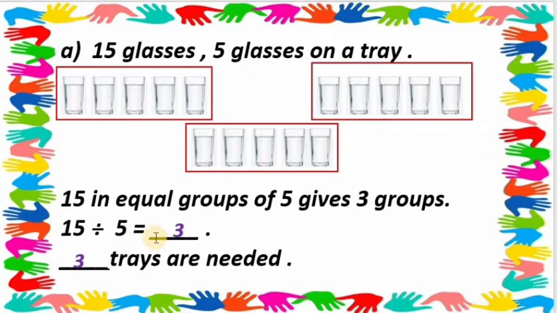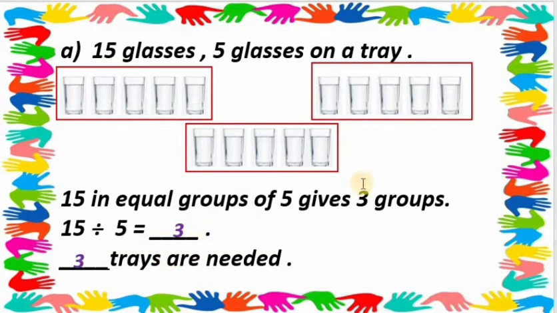How is that possible? By the method of division, I hope you remember: 15 goes inside the box, which means dividend, and 5 is our divisor. So in the table of 5, we will get 15. Yes or no, students? Yes, in the table of 5 we get 15, but where? So 5 ones are 5, 5 twos are 10, and 5 threes are 15.